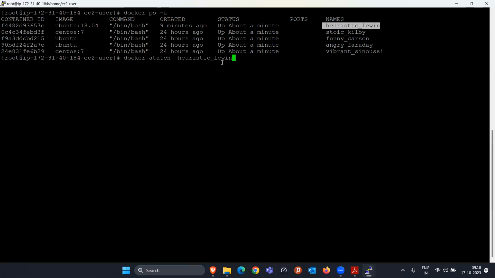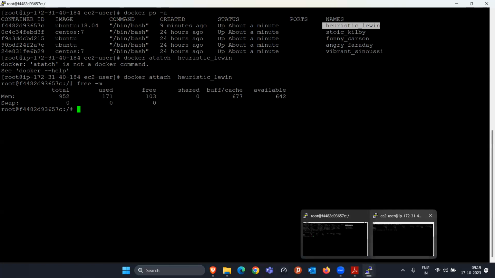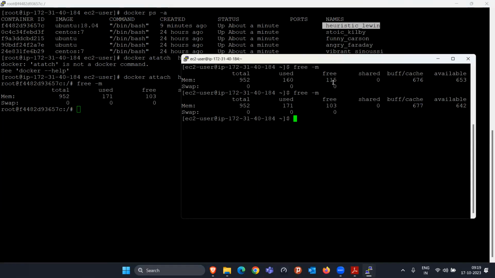Okay, the spelling is wrong. Now I'm at this particular location. If I use the free -m command here, it is showing around 103 MB RAM, because I came inside this container, so now it requires some resources. At that time they claimed the resource. Is this making sense? Previously it was 115 MB, now they took around 10 MB more, because now we got the screen of this, so definitely some RAM requirement will be there.